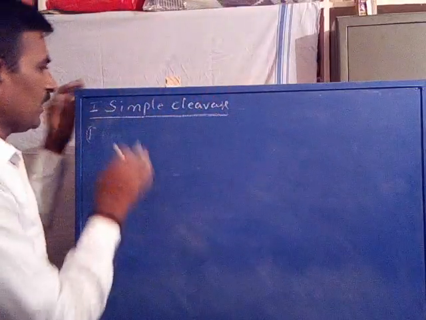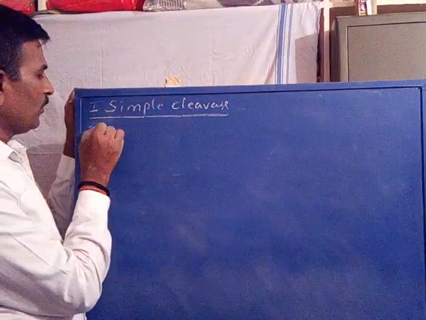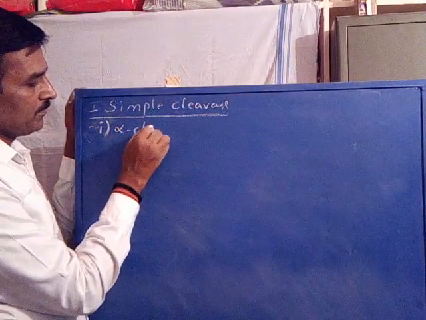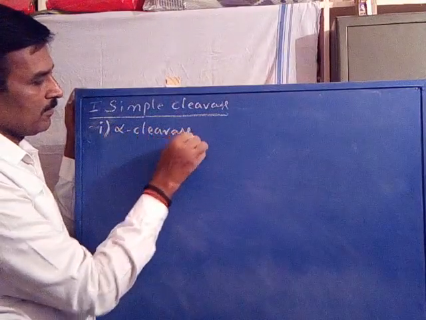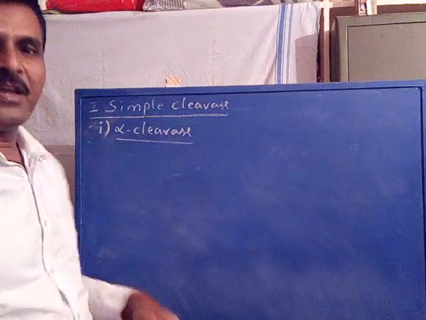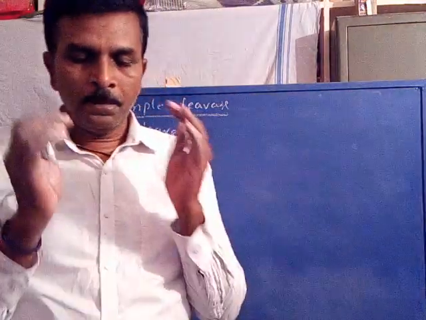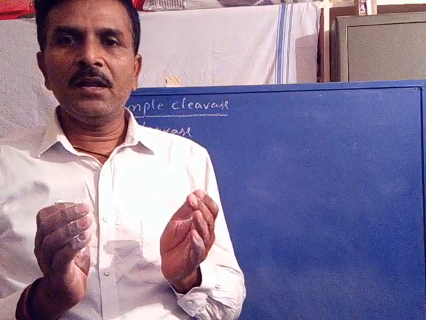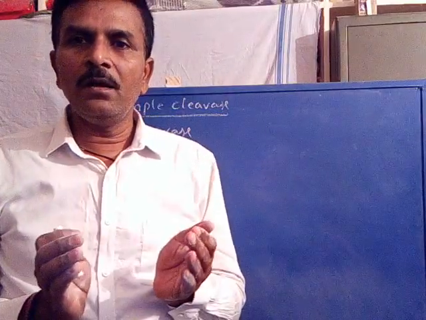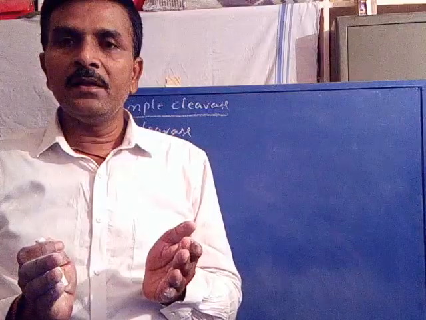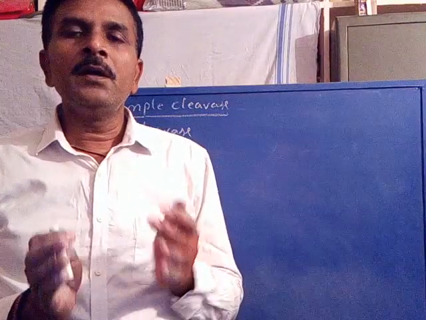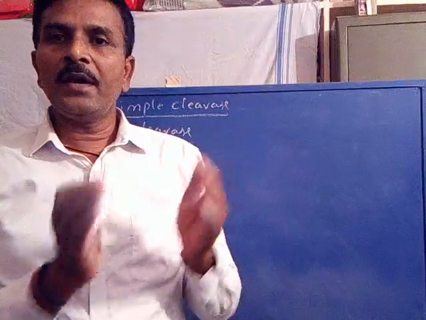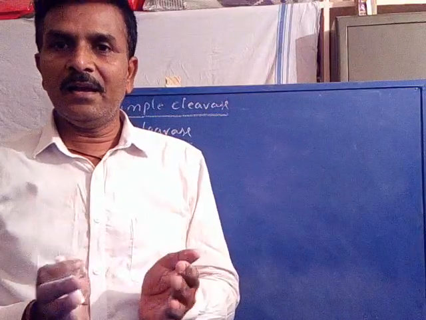So the homolytic cleavage includes alpha cleavage. What is alpha cleavage? Cleavage of the first bond homolytically. What is first bond? Cleavage of the first bond with respect to ion site or a radical site.